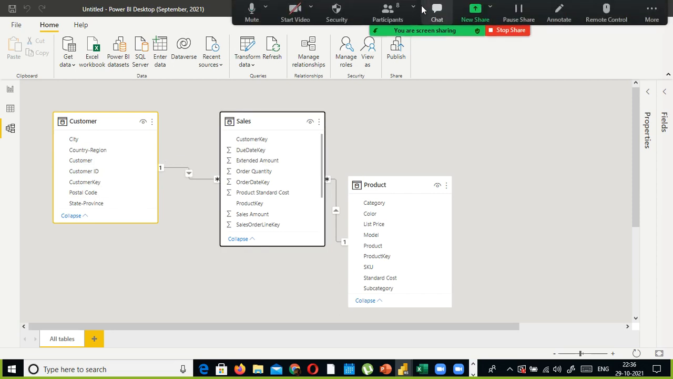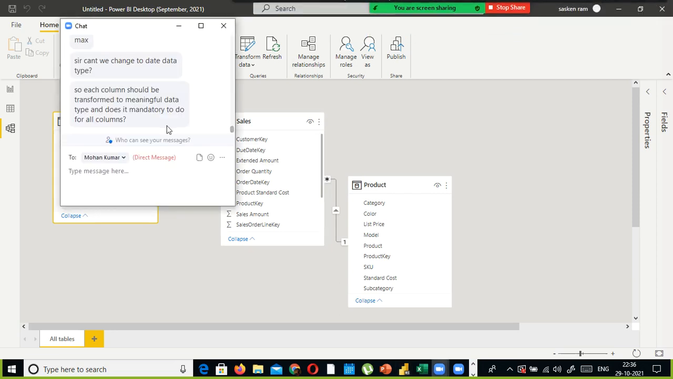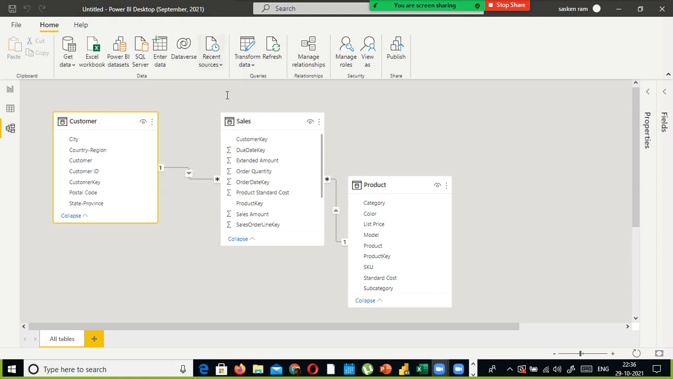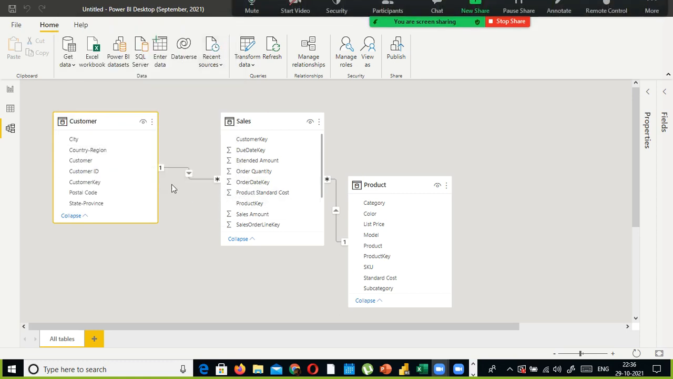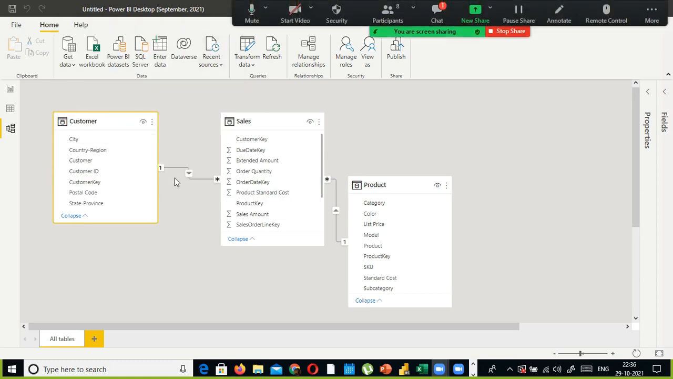How many of you are familiar with data model design? Data model design, Codd's rules, the star schema. Okay, don't worry if you don't know. So now you understood, right? So here one is there, here many is there, one to many.